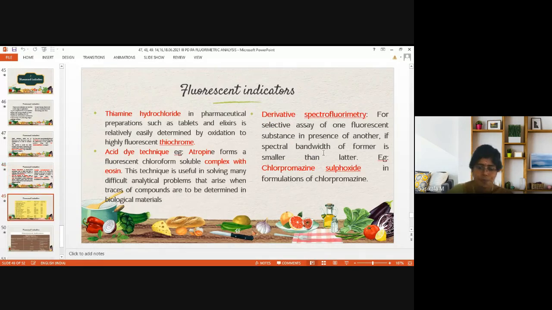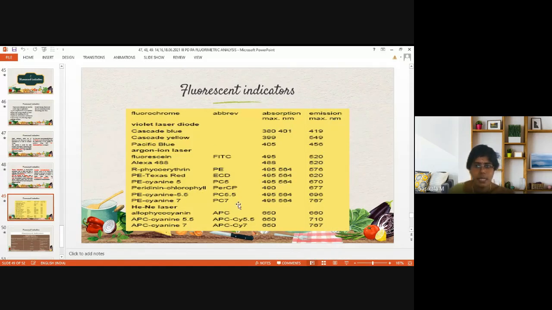Okay. And some indicators I have given in the tabular column, which you can find in the net also. I have taken from the net source only. Violet laser diodes, then cascade blue, their absorption maximum and emission maximum is given. Cascade yellow, Pacific blue, argon ion laser, fluorescein, Alexa, then cyanines. These are various fluorochromes. Fluorochrome means fluorescent giving compounds. So they are called fluorescent indicators.